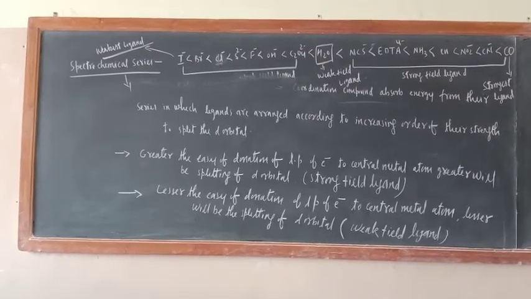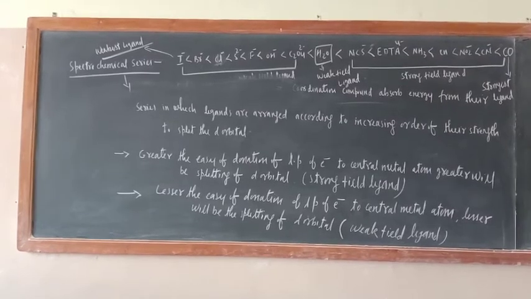So dear cadets, I wrote the ultimate definition of a spectrochemical series also. Series in which ligands are arranged according to increasing order of their strength to split the d orbital. That is the spectrochemical series. The greater the ease of donation of lone pair of electrons to the central metal atom, the greater will be the splitting of d orbital. So who is causing this? Who is easily giving lone pair of electrons to the central metal atom? Strong field ligand. That is why splitting of d orbital is more in presence of strong field ligand.